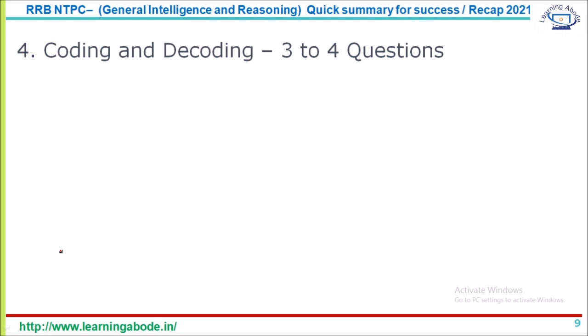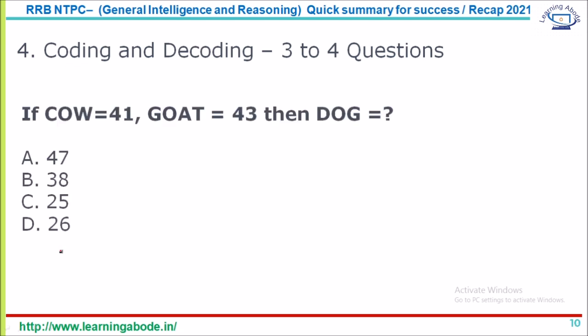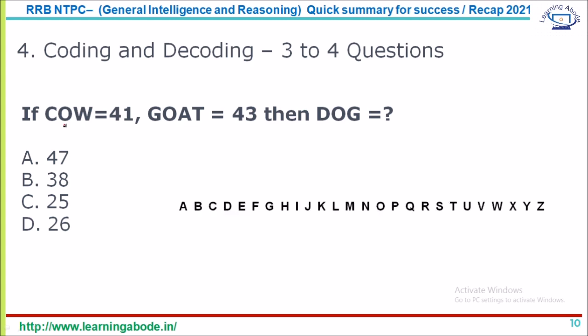So fourth type, coding decoding. In coding decoding, you get different types of coding decoding. So one type is this, wherein a word is coded as a particular number. And here again you have to go for the alphabetical sequence.